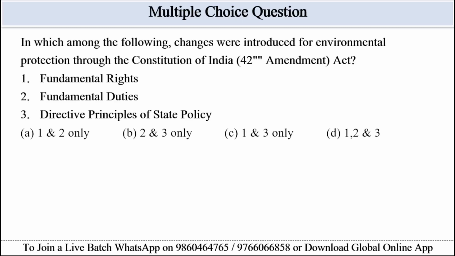The first question is: which among the following changes were introduced for environmental protection through the Constitution of India, that is the 42nd Amendment Act? First one is fundamental right, second one is fundamental duties, and third one is directive principle of state policy. Okay, to solve this question, we need to find out the keywords which are given in the passage. And the keywords are 42nd Amendment, environmental protection, Constitution. These are some keywords which are given in the question.